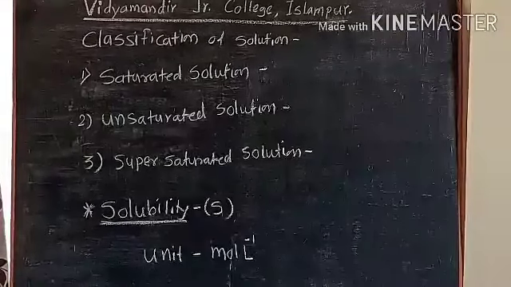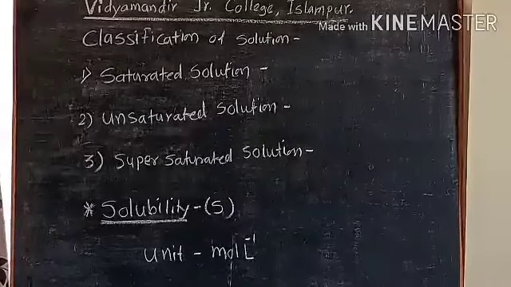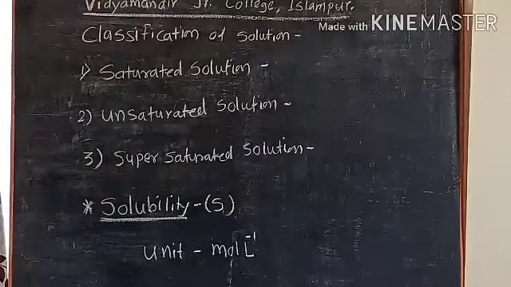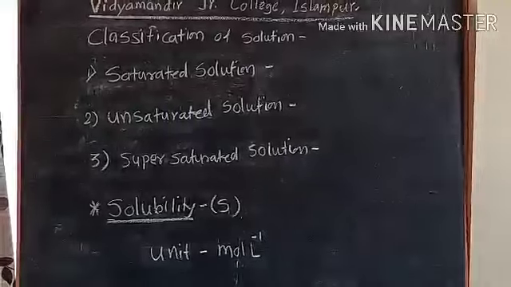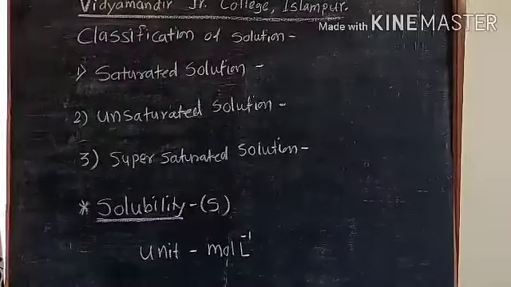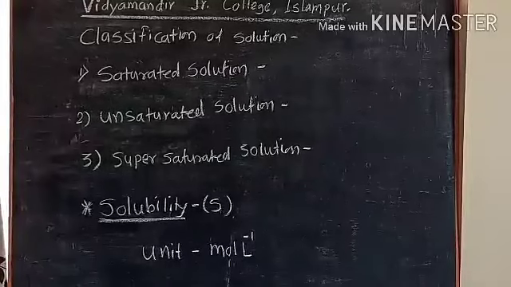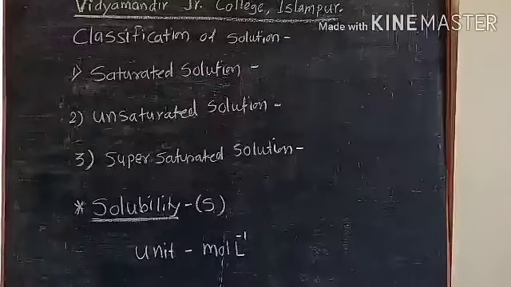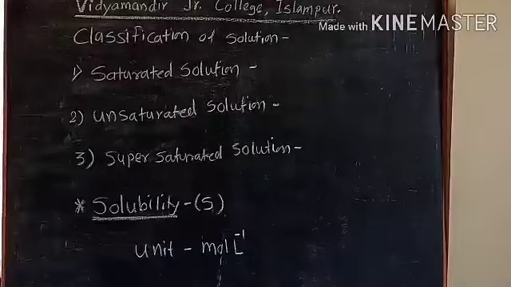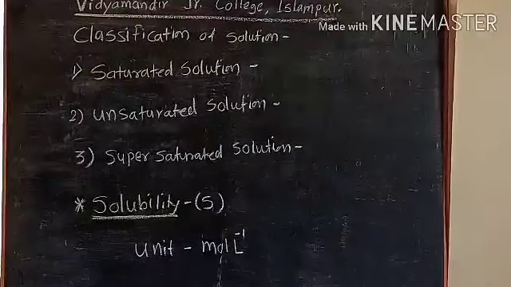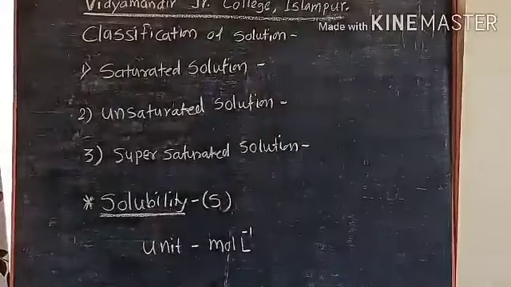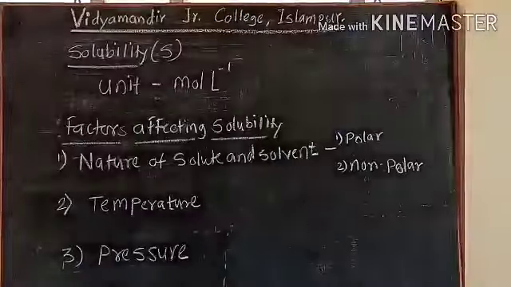Unsaturated solution means one in which the amount of solute is less than that of the saturated solution. And supersaturated means it contains an amount of solute greater than the saturated solution.